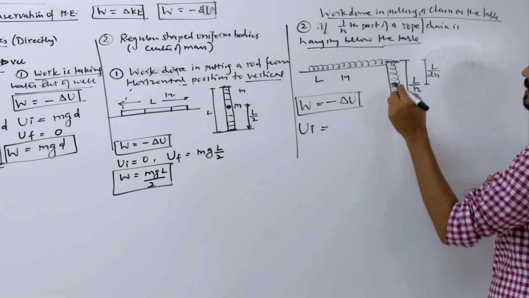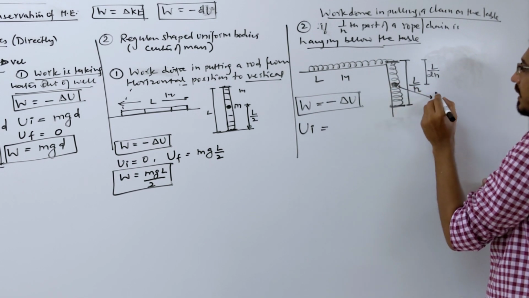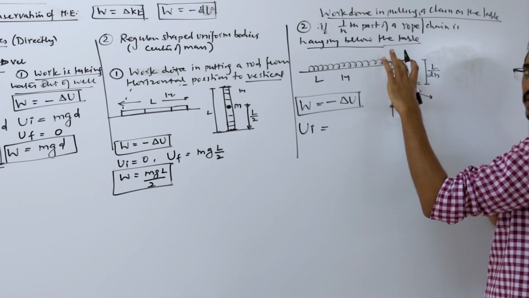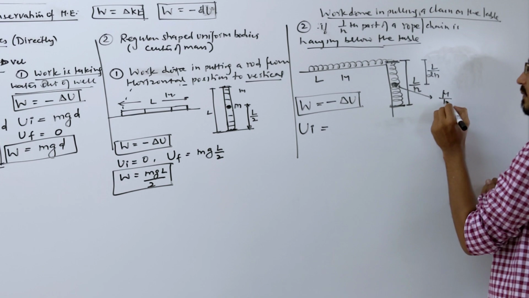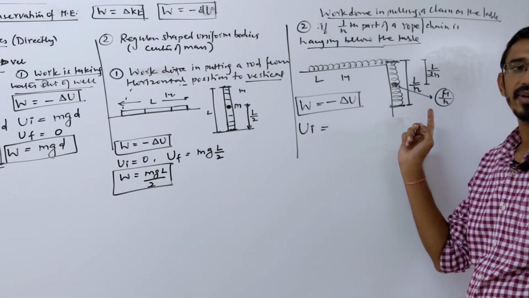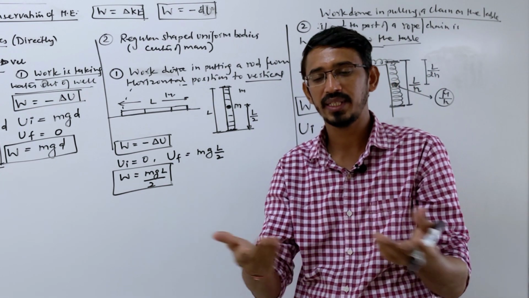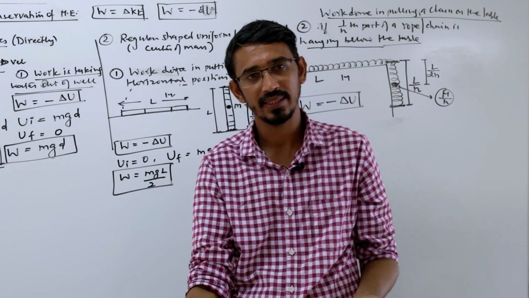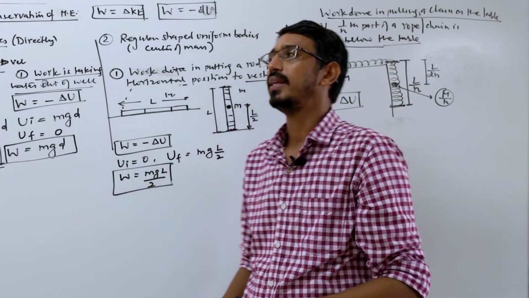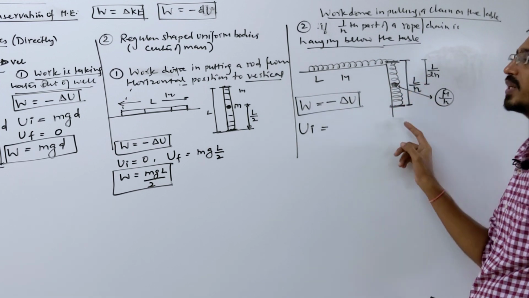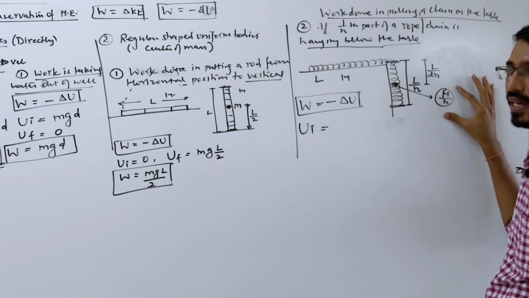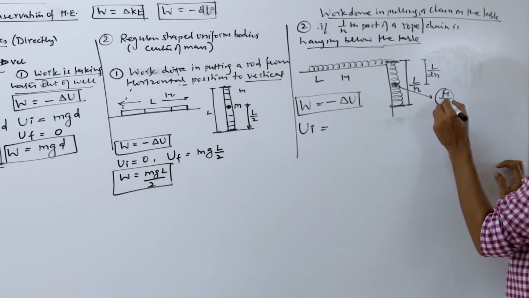Correct? And what is the mass of this part? What is the mass hanging here? Mass of this part means mass of this chain, which will be M by n. This already I have done. How do you calculate M by n? Mass of a linear thing like a rod or rope is proportional to what? Length. Total mass M, total length L. Then L by n part is hanging down. So what is the mass of this much part? M by n also. Okay, M by n.